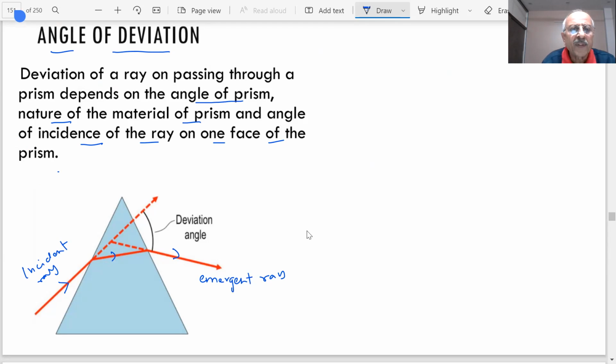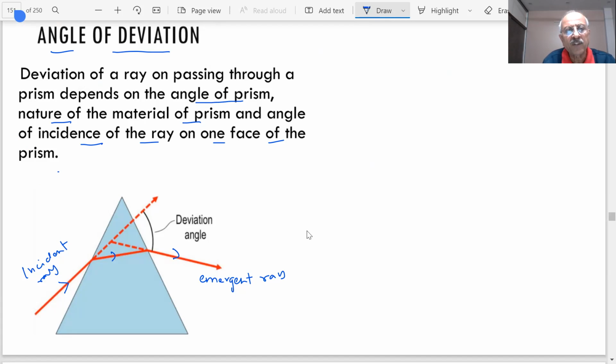And what you find, that this angle, this should go like this, but this angle is called the angle of deviation. This is the deviation. So what we said, this ray of light, when it passes through a prism, comes out, it is deviated towards the base of the prism. So this is our angle of deviation. This is what we call as angle of deviation.